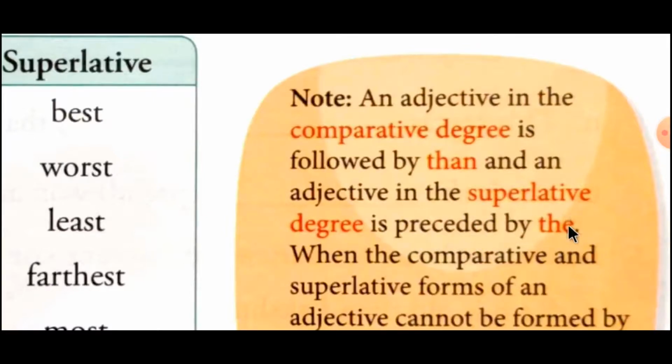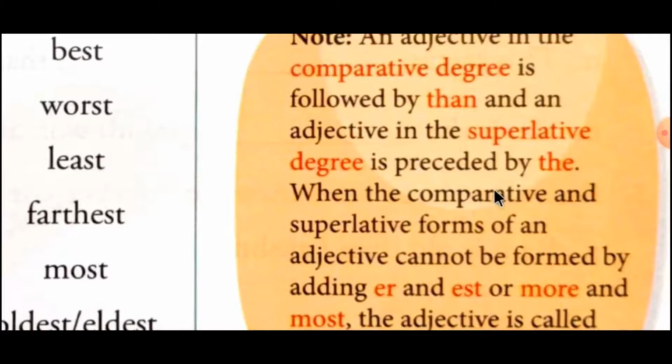Preceded का मतलब होता है कि आगे, और followed का मतलब होता है कि पीछे. तो comparative degree में adjective के बाद हमें than लगाना है, और superlative degree में adjective के पहले हमें the word लगाना है. This is the very important rule.